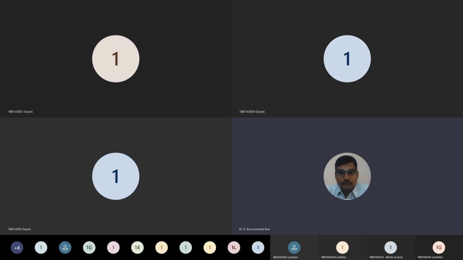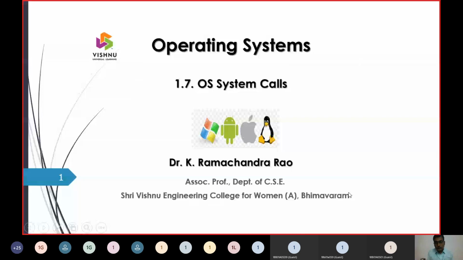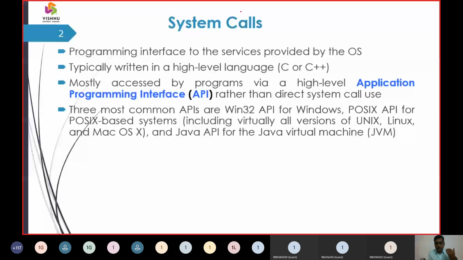Welcome to the operating system class, and today we will start with a new topic titled operating system calls. A system call is nothing but a way to invoke a service from the operating system. We should convey our request, our transaction, to the operating system. The operating system understands the request if it is in the form of a system call.